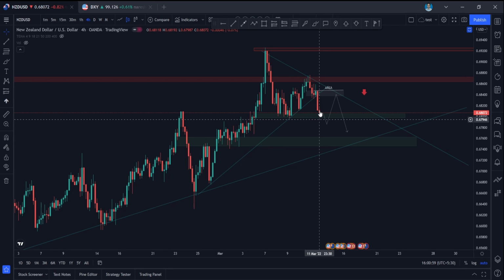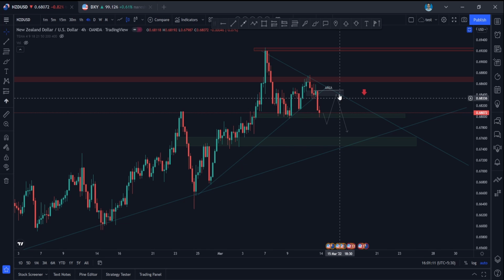Just wait for the break of structure to happen, wait for the pullback and manipulation a little bit, of whoever put their sell order here and made their stop loss here. Just wait for the pullback and tap to the zone again. You can go for a short entry again, guys, and take this as your target.